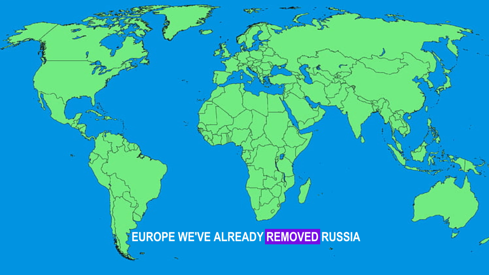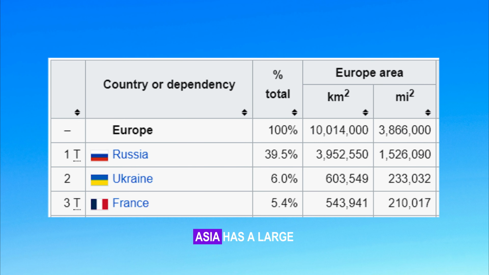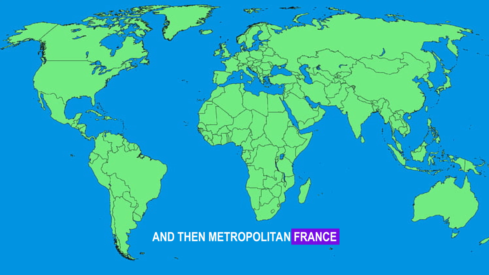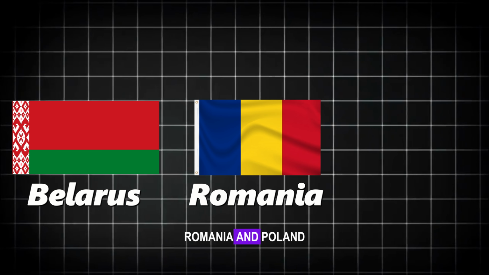We've already removed Russia, which, although mostly in Asia, has a large European part just under 4 million km2. This is over 6 times larger than Ukraine, the largest country solely on the continent, and then metropolitan France at around 550,000 km2. Removing these countries merges the Black and Caspian Seas, reaching the shores of Belarus, Romania, and Poland.